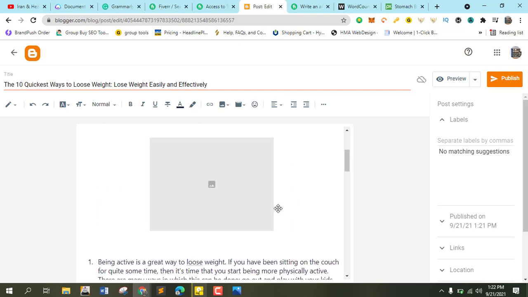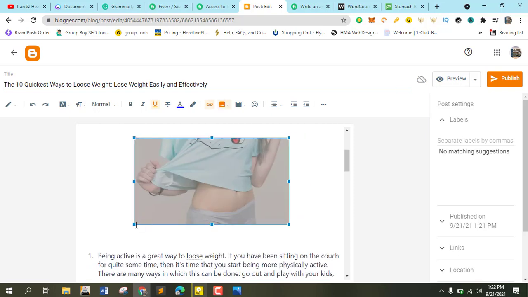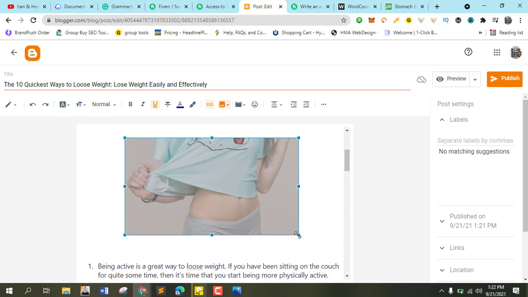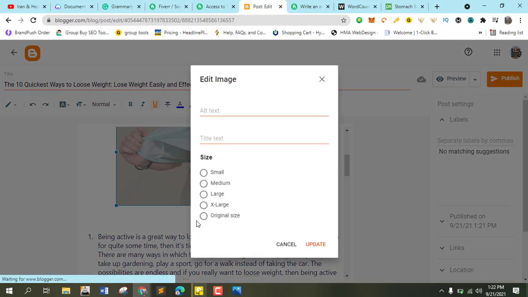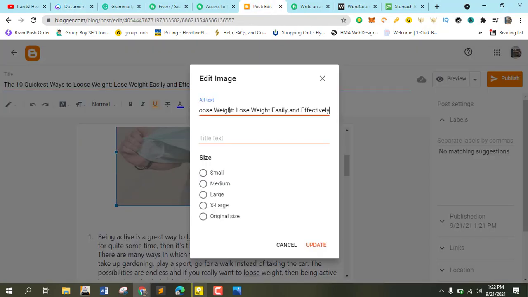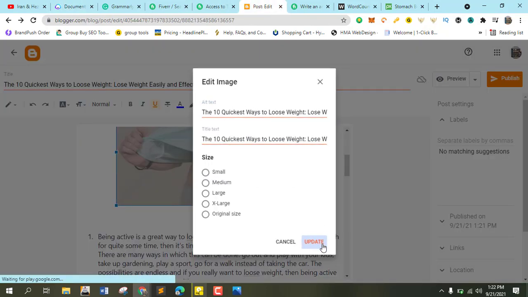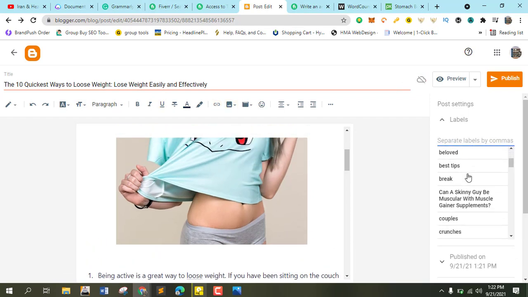Okay. So enlarge. Then set the alt text. Okay, settings, the alt text title. So the title is "Way to lose weight." Paste it here. Boom. Update it. So I'm just going to click on weight loss.